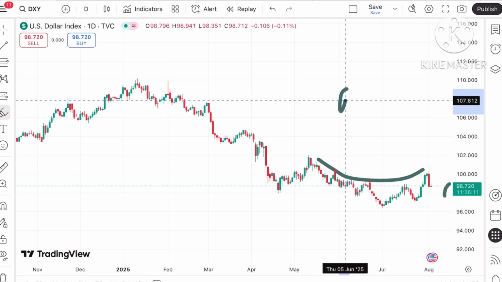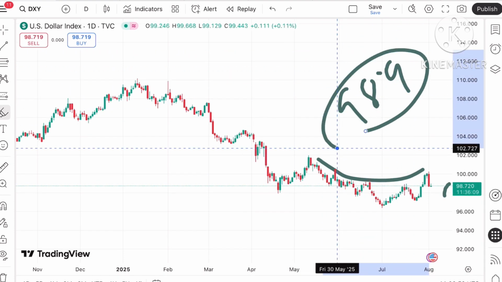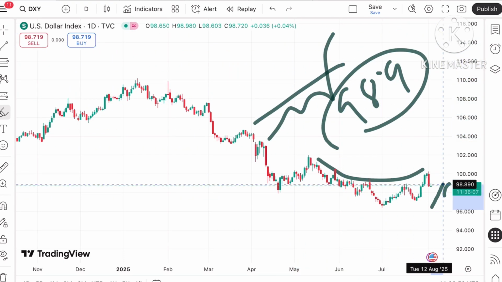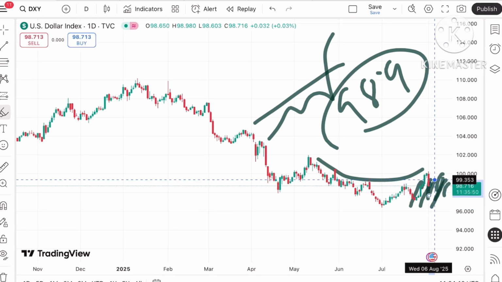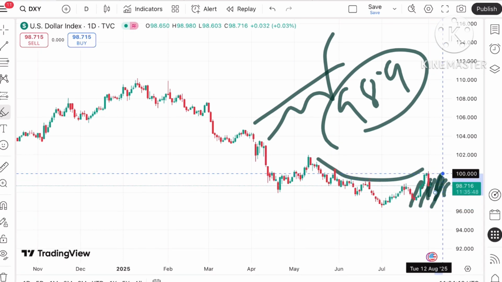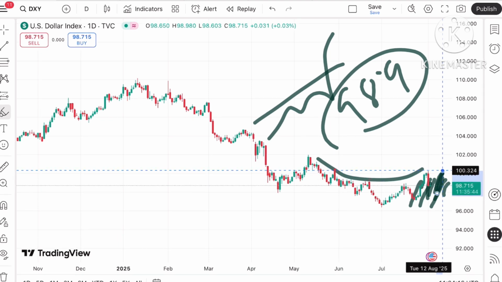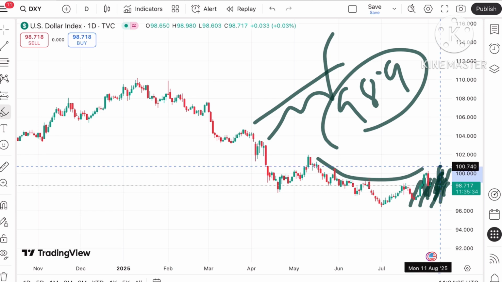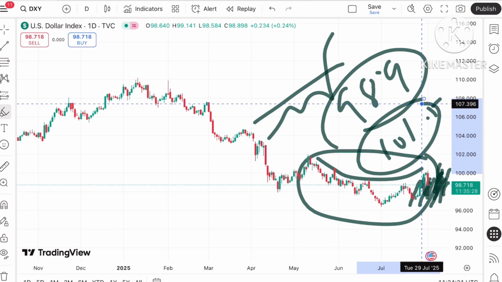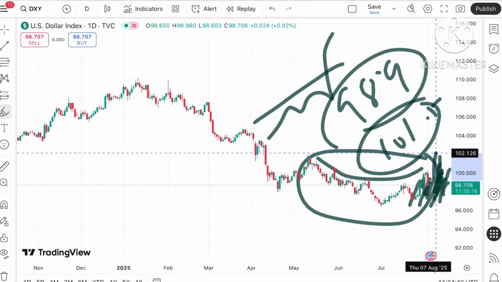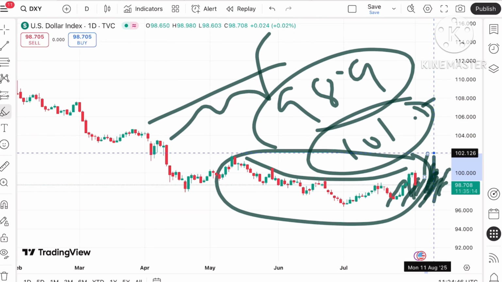If the price keeps sustaining above $98.9, which is already weak, the price can rise above that level. If the price keeps rising above a level of $99, a further upside can be seen towards 99.3 and then to a level of 100. If the price moves above this level, it can go above 100.5, and from there 100.9 also we can see. Then there will be a zone breakout, so it can touch a level of 101.5, then 102.5, and a further upside can be seen from there.